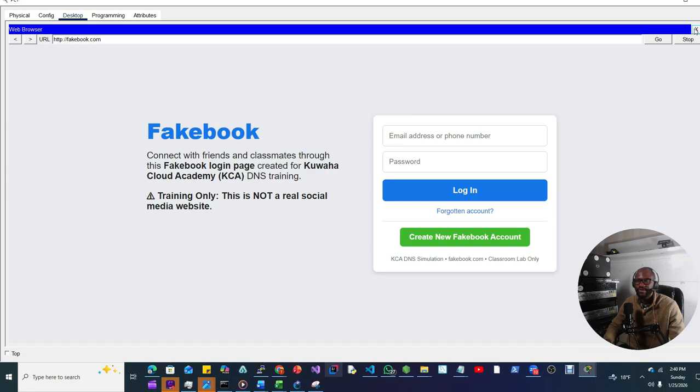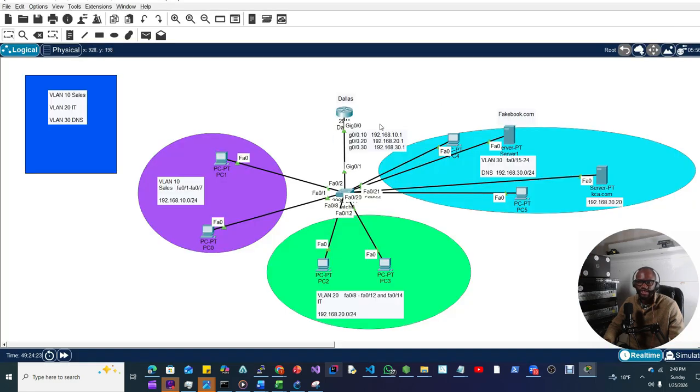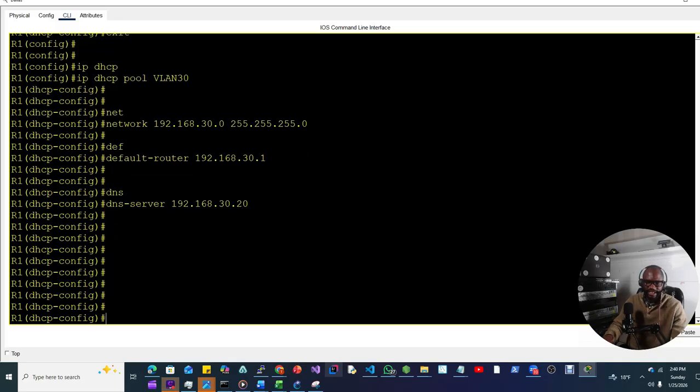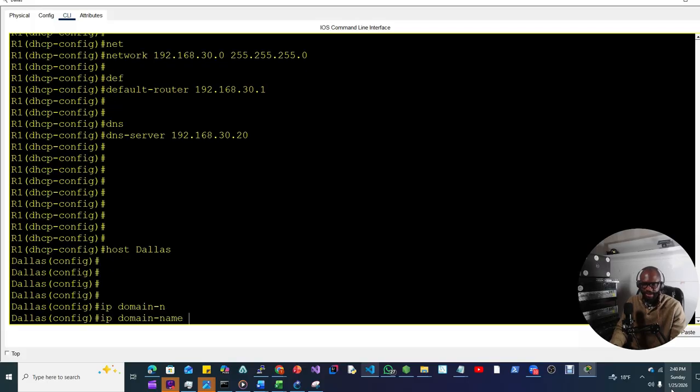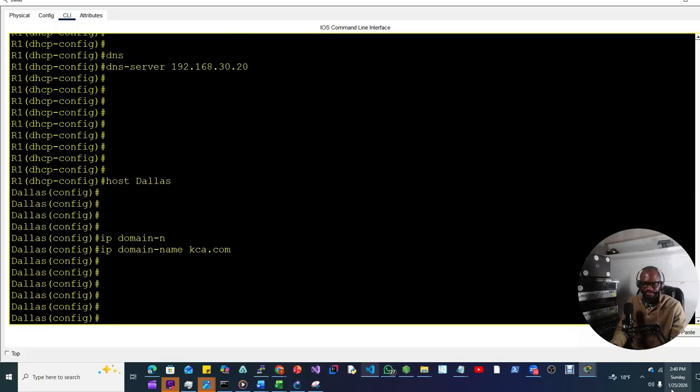Now let's move on to the next topic. We need to set up SSH on this router in Dallas. So let's set the hostname back to Dallas. To set up SSH, we need an IP domain name: ip domain-name kca.com.